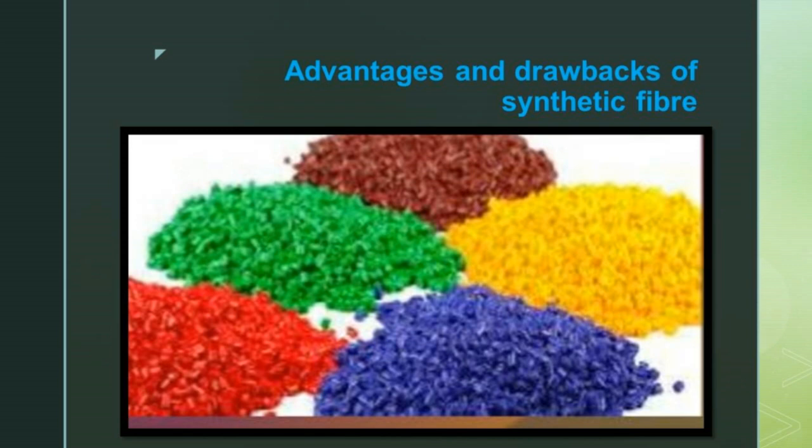A great example they have given is a trampoline, as an example for woven synthetic fiber. These fibers are very strong and elastic, which gives the property to bounce. Now, the drawbacks of synthetic fiber.